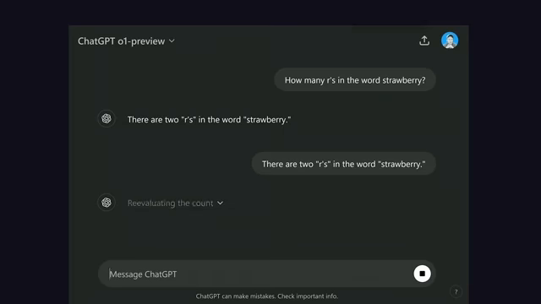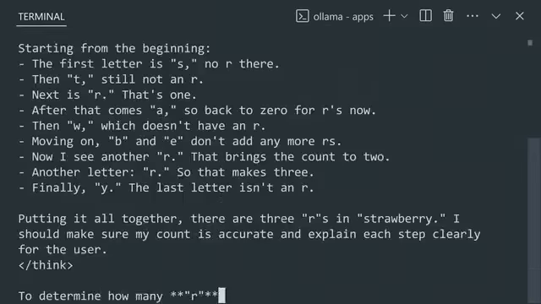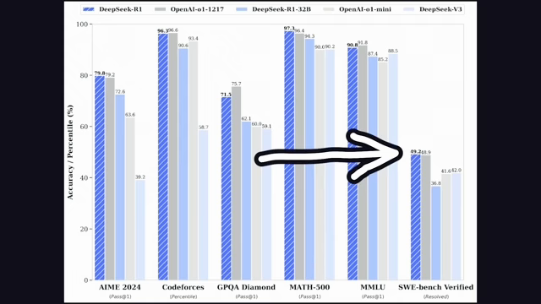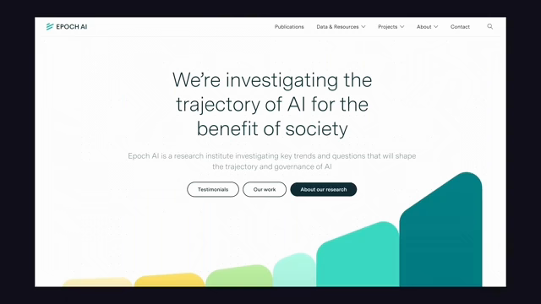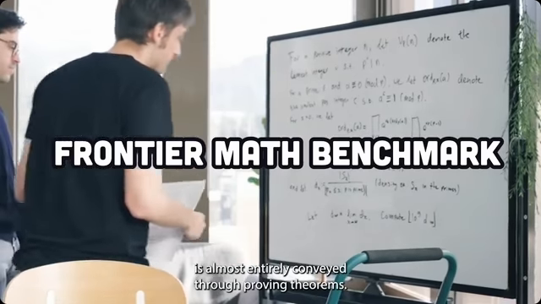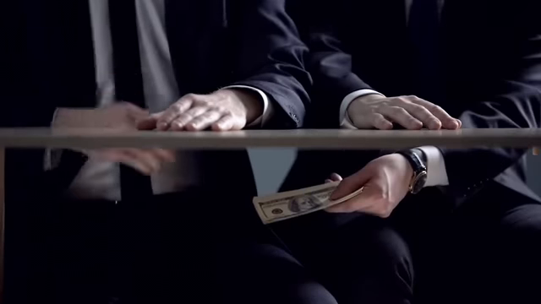That being said, the release of O1 a few months ago was another step forward in the AI race, but it didn't take long for open source to catch up, and that's what we have with DeepSeek R1. As you can see from its benchmarks, DeepSeek R1 is on par with OpenAI O1, and even exceeds it in some benchmarks like math and software engineering. But let me remind you once again that you should never trust benchmarks. Just recently, this company Epic AI, which provides a popular math benchmark, only recently disclosed that they've been funded by OpenAI, which feels a bit like a conflict of interest.